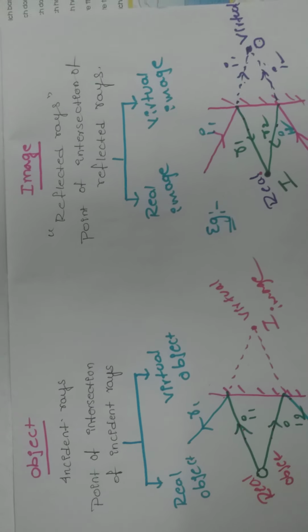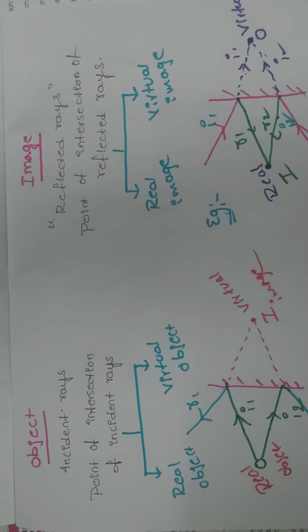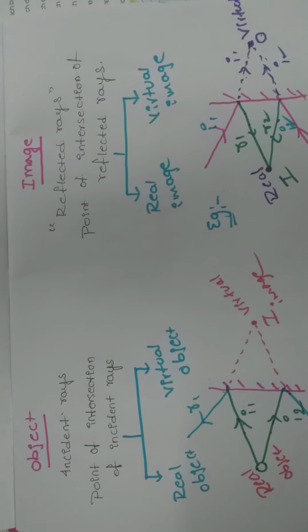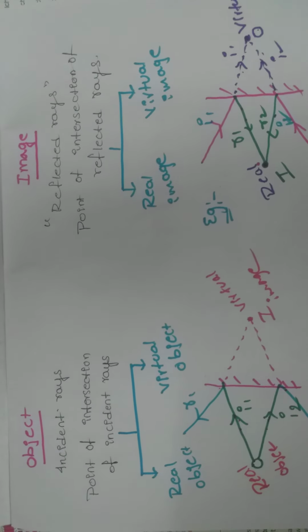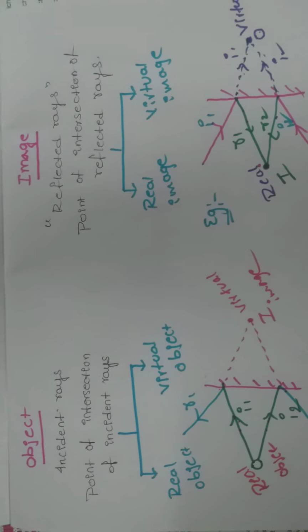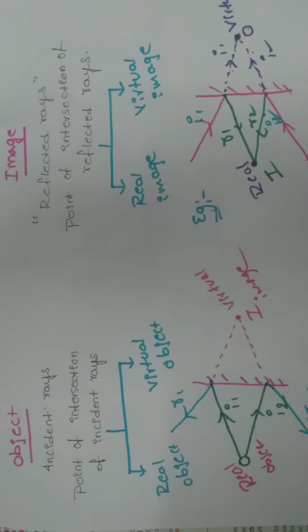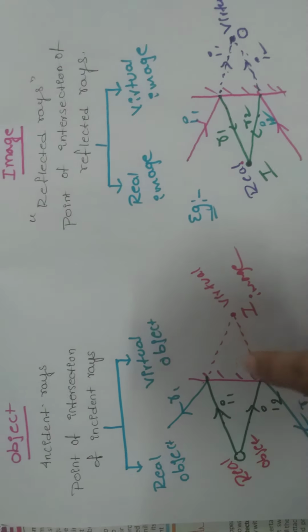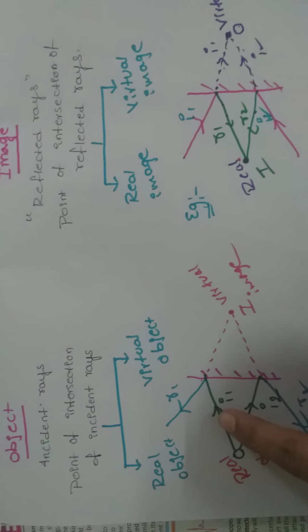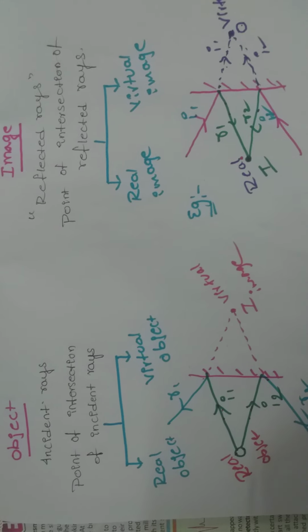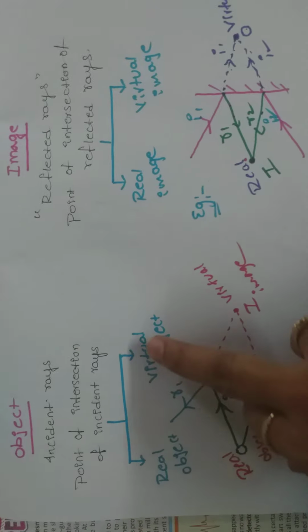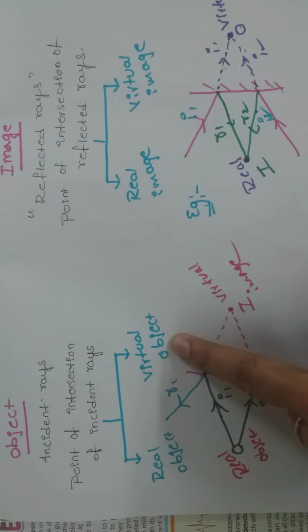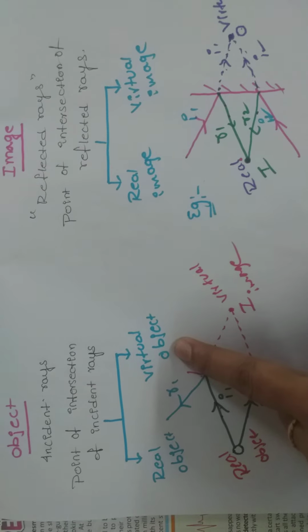But most of the students will get confusion here only. Very simple, no need to confuse here. Always objects in the sense you should take incident rays. Image in the sense we can consider reflected rays. If we want to say it is real or virtual, real in the sense real rays have to meet. Virtual in the sense this dotted type of rays have to meet. Suppose if the real incident rays are meeting, we are getting real object. Extension of incident rays are meeting, we are getting virtual object.